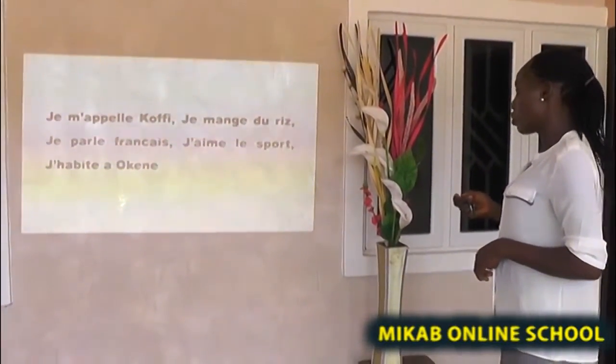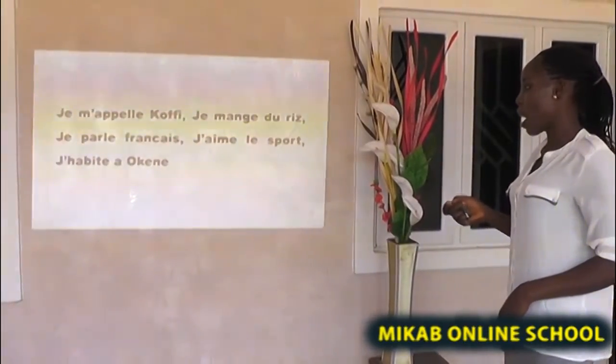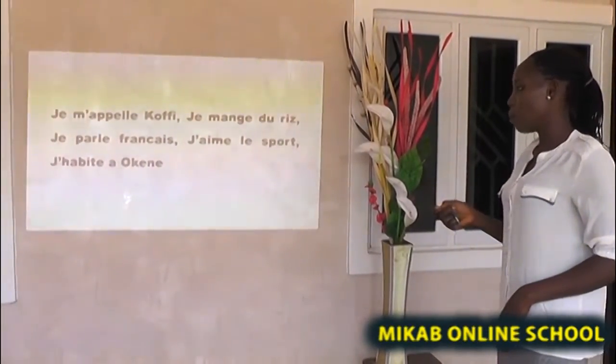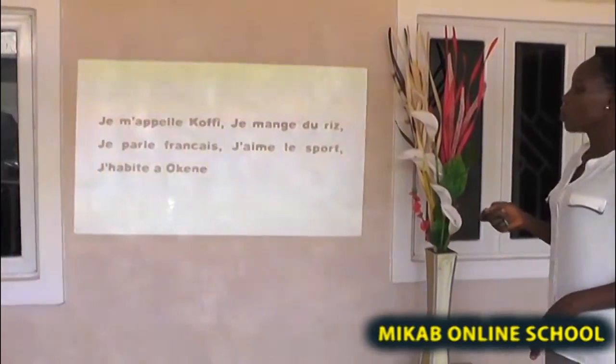J'aime le sport. You can put anything you like in this place. J'habite à Okene. You can put where you live in that place. So it's very simple to make sentences with a conjugated verb. This is how it goes: you say your name, what you like to eat, the language you speak, what you like, and where you live. It is very simple.